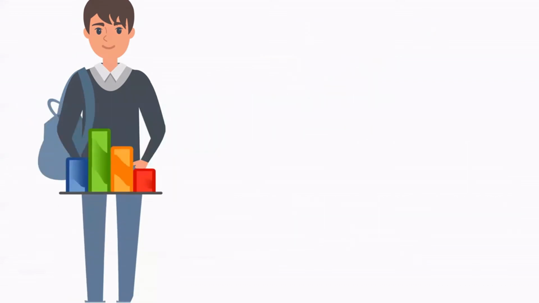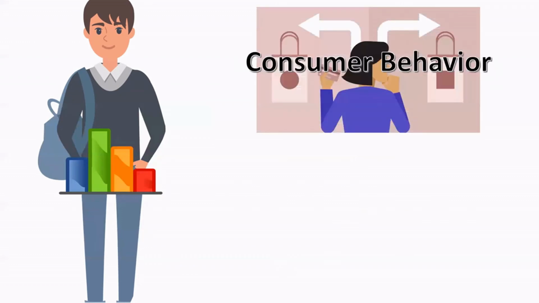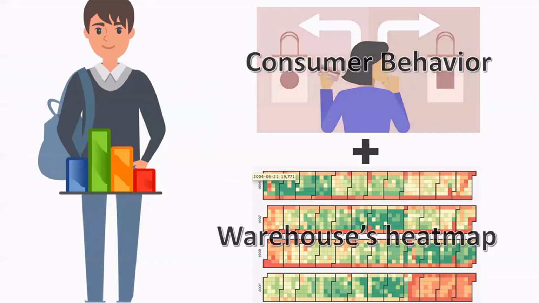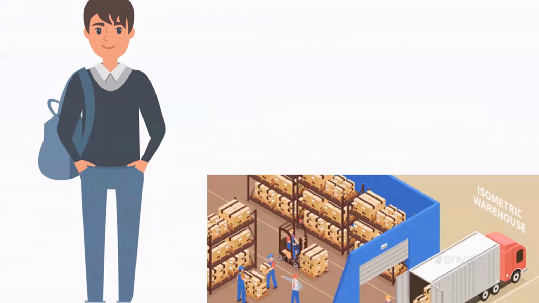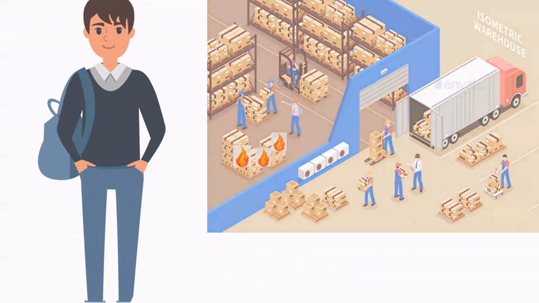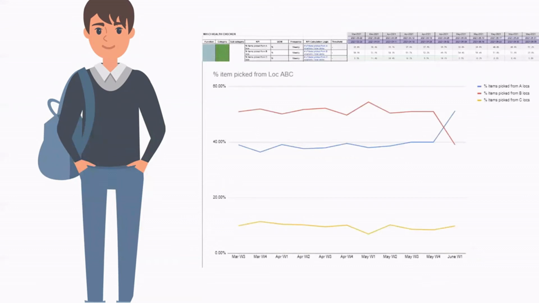Moreover, Ryan had used to improve the business performance of his company is by analyzing the buyer's behavior and the warehouse's heat map. By doing so, he can strategize the inventory management of each warehouse, which increases the fulfillment process. As a result, the percentage of items picked from location A increases after placing all the hot selling items in location A, which improves the logistics efficiency.